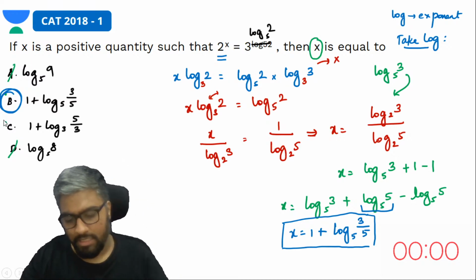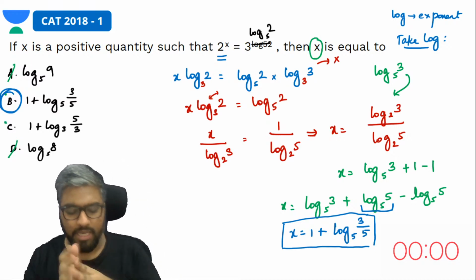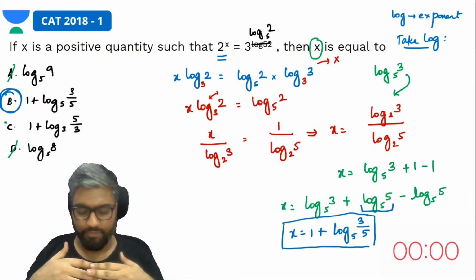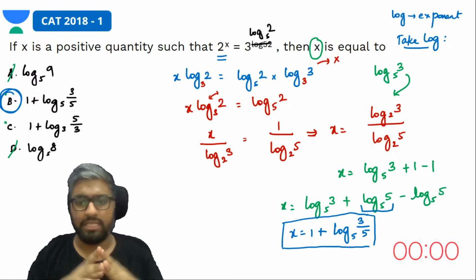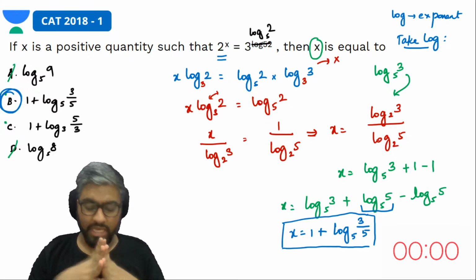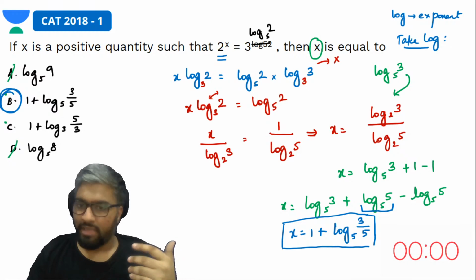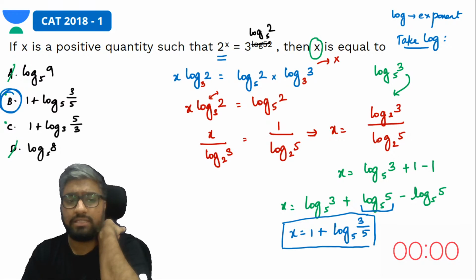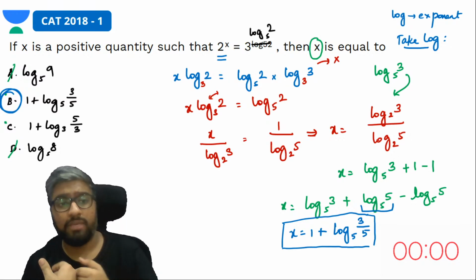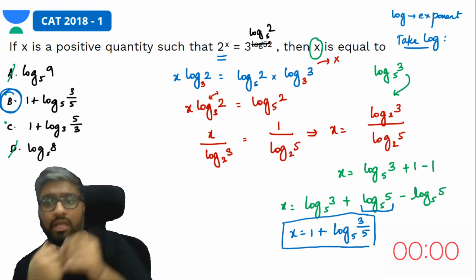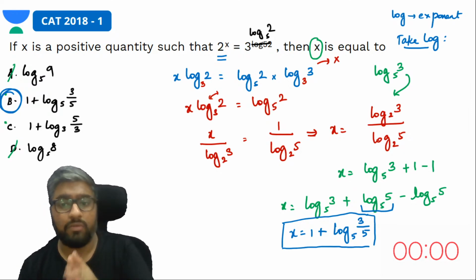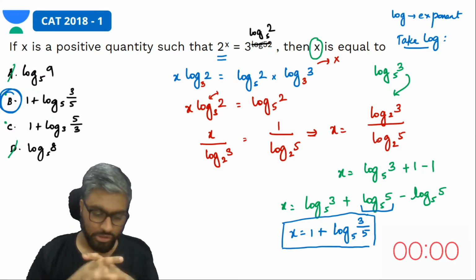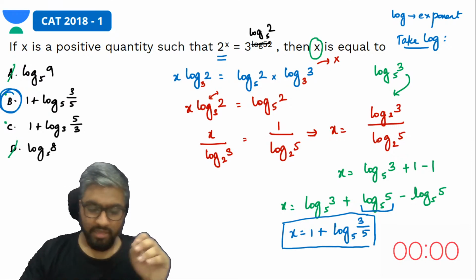Is it clear? So we have to change our answer with respect to the answer given in the choices, because we don't have any other choice. We can't say that no, this is not coming. Even if there was an answer choice saying none of these, that will not be my answer, because log 3 to the base 5 is equal to 1 plus log 3 by 5 to the base 5. Are you understanding? Yes. Superb. Very good guys, very good.